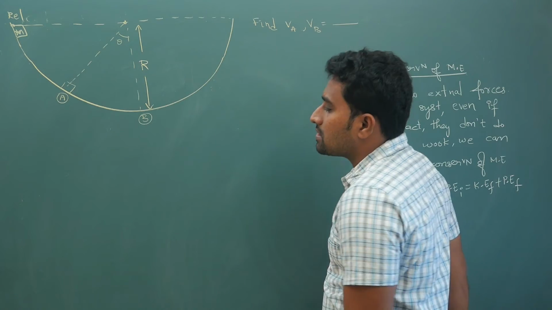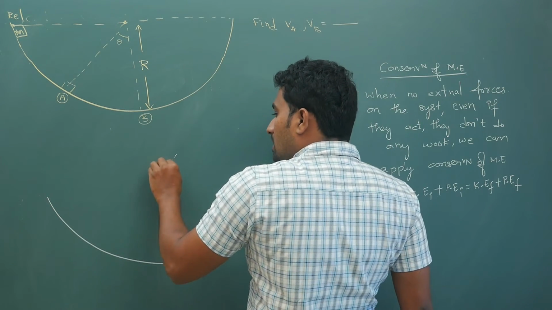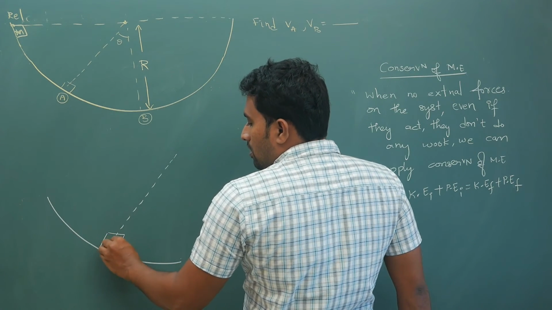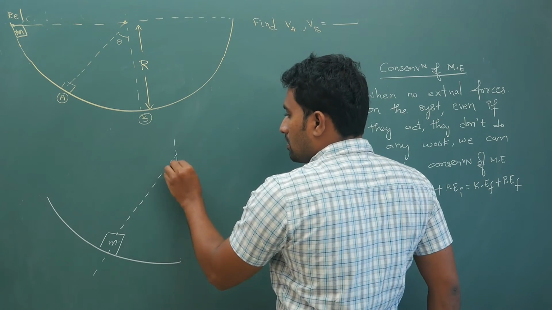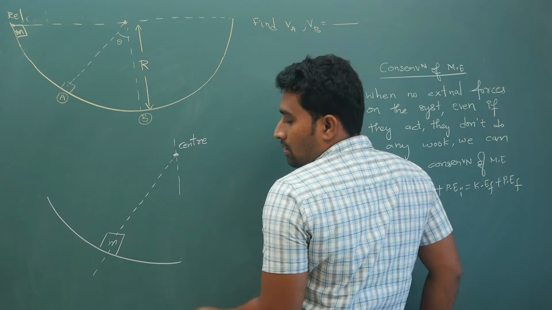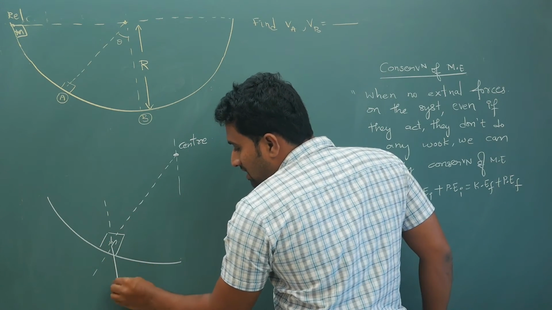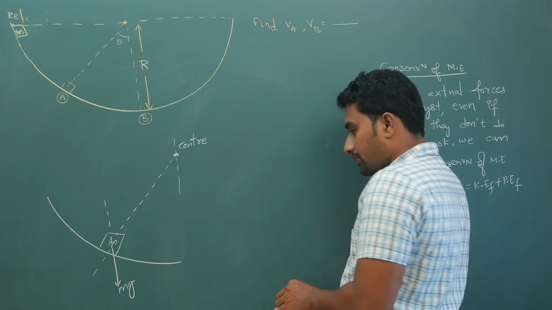Now if you take this scenario, when the block is coming this way, if this is your center, on this block gravitational force will be there like this, it is mg.